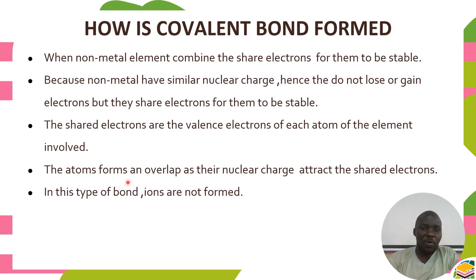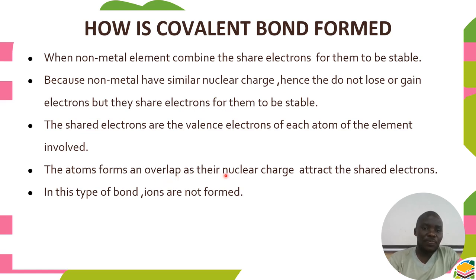The atoms form an overlap. When we're looking at an overlap, we're looking at an intersection. After they donate the shared pair of electrons, it can be a pair or it can be a single electron, each atom can donate. If they donate the shared electrons, each nuclear charge attracts the shared electrons and forms an overlap.